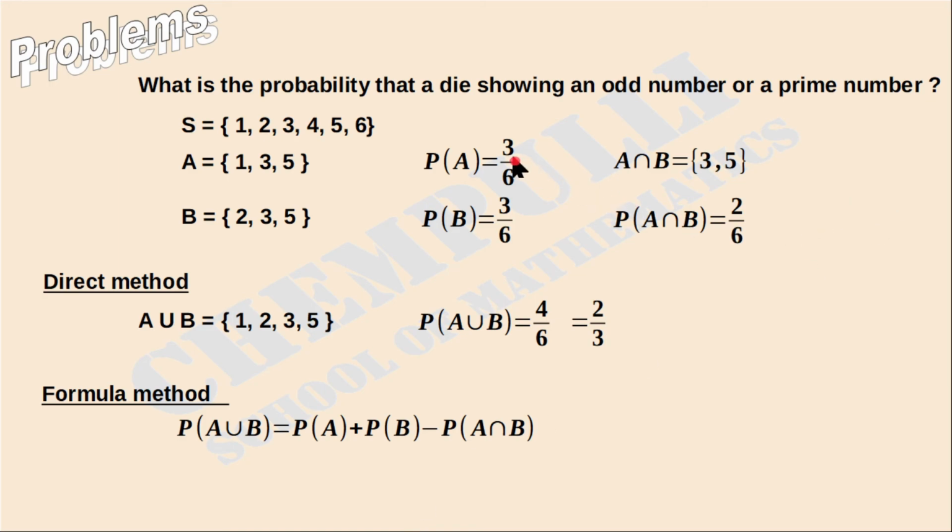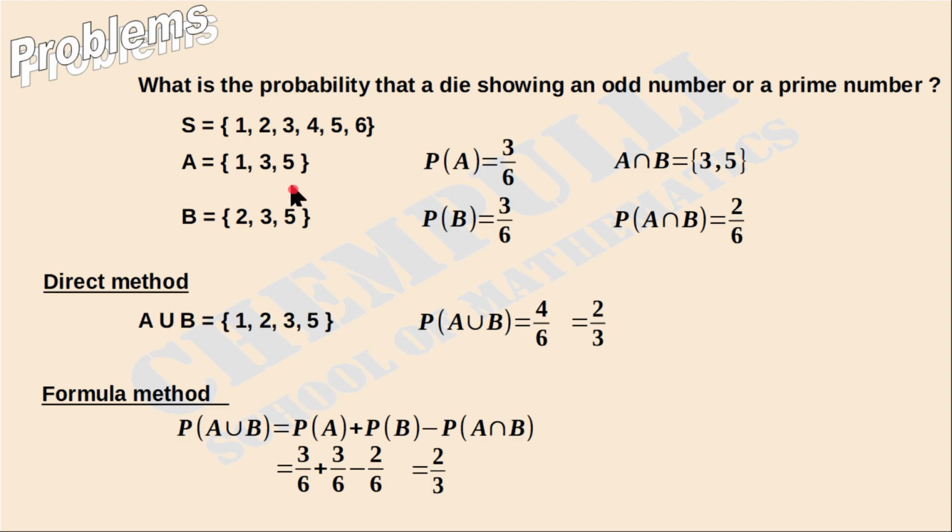Now we can substitute these values. We know P of A, P of B, and P of A intersection B also. What is P of A? 3 over 6. P of B is 3 over 6. Then minus P of A intersection B, which is 2 over 6. Simplifying, 3 plus 3 is 6, 6 minus 2 is 4, so we get 4 over 6. Since 2 is common, if we reduce, we get the answer 2 over 3. That means these two answers are the same.